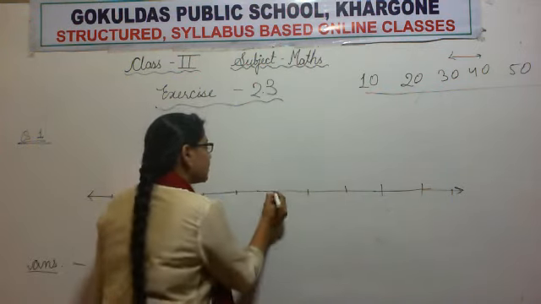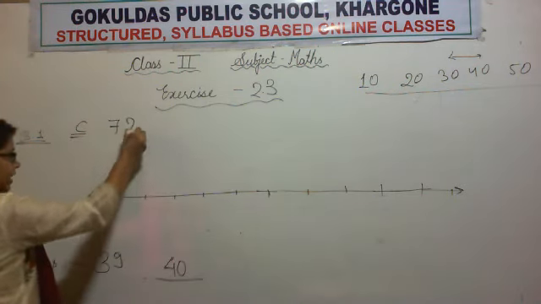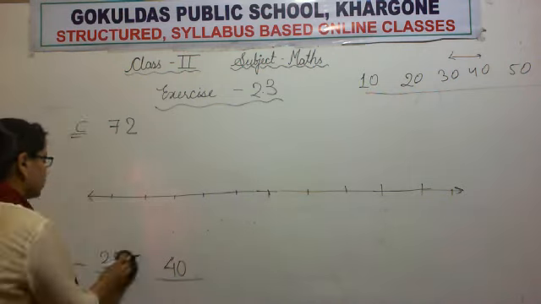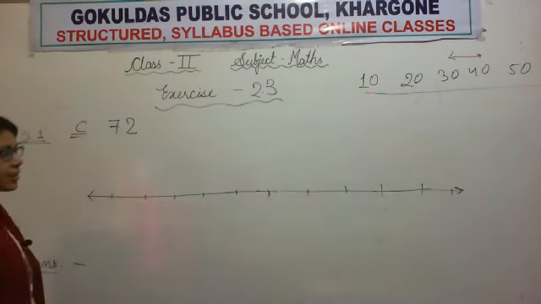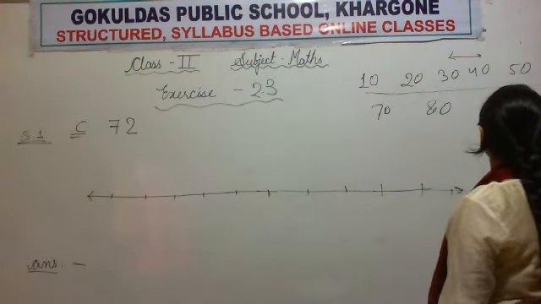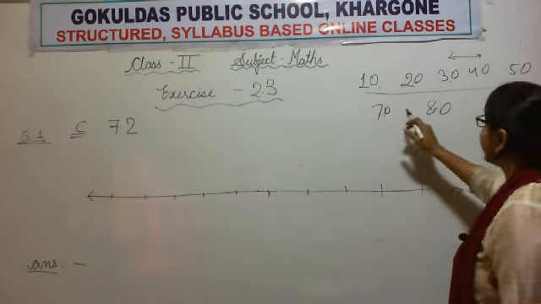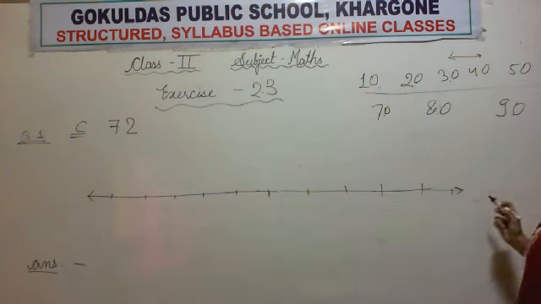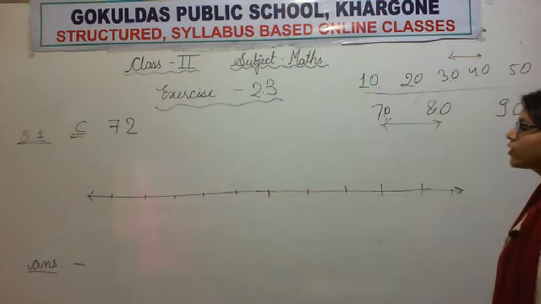Now what is the number given? The number is 72. Part C, the number is 72. So where does 72 belong? Which two tens? These all are tens: 10, 20, 30, 40, 50, 60, 70, 80, 90. Where will 72 come? Yes, it will come here, from 70 to 80.